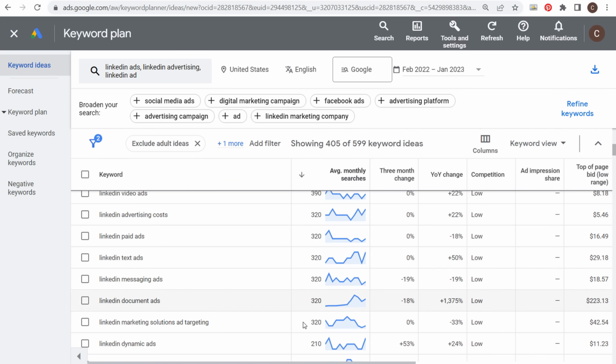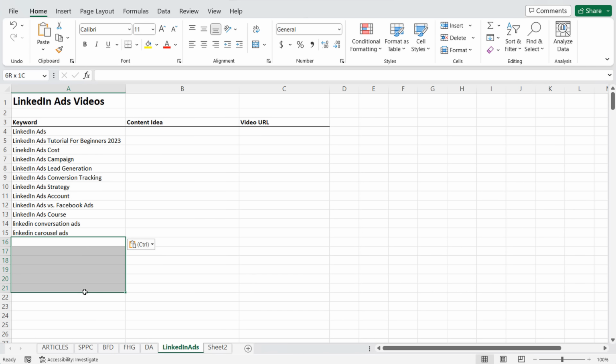I can take all of these different keywords and we're going to continue to put these all on our keyword list. Once you have your whole keyword list put together, that's when you start coming up with content ideas. Once you have your content ideas, it becomes much easier to say, okay, let's go into LinkedIn ads. Let's make sure we're creating different campaigns using all of these different advertising types. We're covering all of our bases for all these different keywords that we want to cover with our actual video content on YouTube. And I can spend a month and say, I'm going to create 30 different LinkedIn ads videos this month. And then at the very end, we piece together all those videos and we have our LinkedIn ads course.